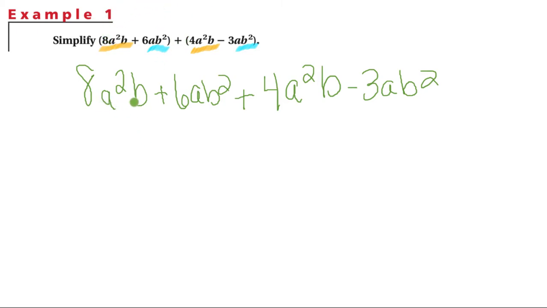So 8a squared b plus 4a squared b, 8 plus 4, 12. So we have 12a squared b. This portion of the term remains the same. The coefficients only change. Plus 6ab squared minus 3ab squared. 6ab squared minus 3ab squared is 3ab squared.